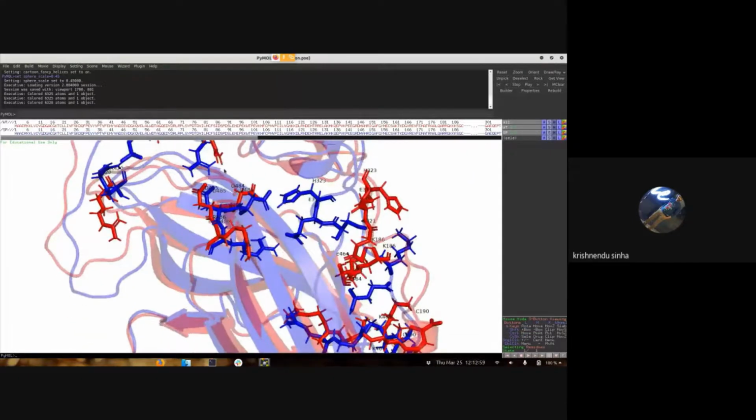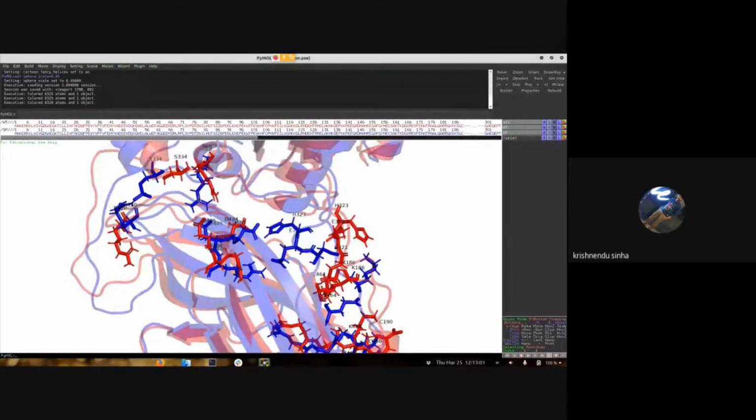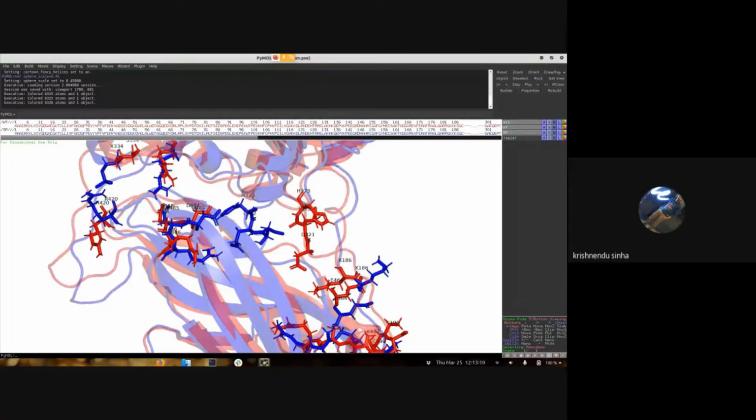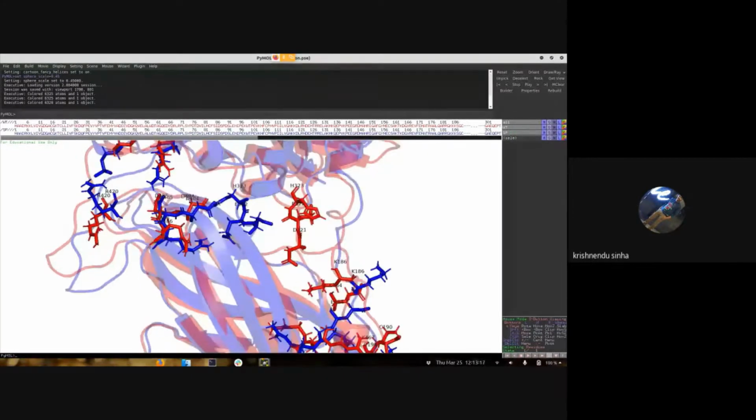Now, after breaking this hydrogen bond, this arginine forms a hydrogen bond with this aspartic acid. After this hydrogen bond formation, a number of hydrogen bonds form between this C-terminal region, that is 484, 485, 486, and the N-terminal of Rho A, that is the N-terminal of GDI, that is 321, 322, and 323.